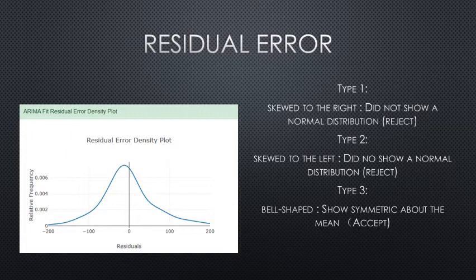If the graph looks skewed to the left or right, then we need to reject our model and reselect the data, or select the AR model and moving average model and pass them into our ARIMA model. Else, if the graph looks bell shaped like this one, then we accept our model. We are able to use this model to make our prediction. I will show you later in the demo.